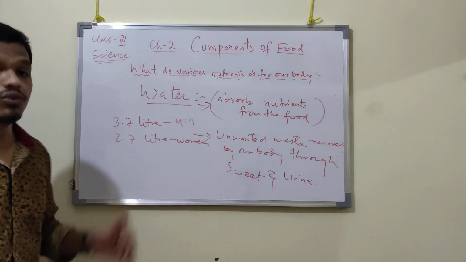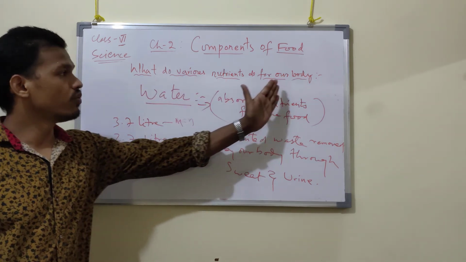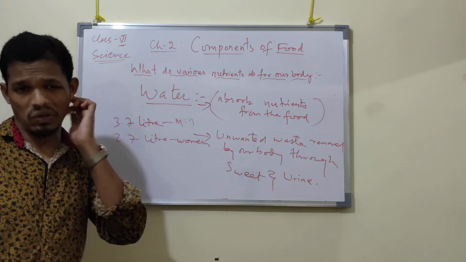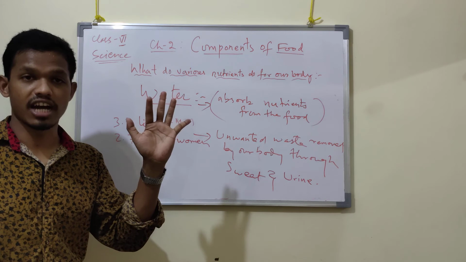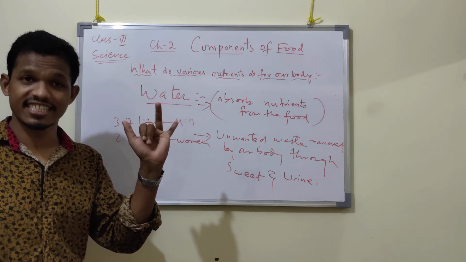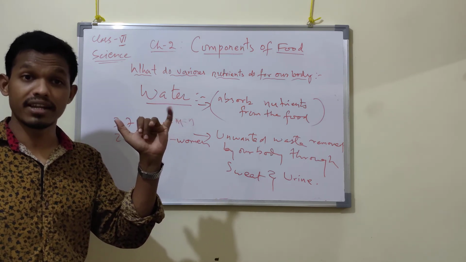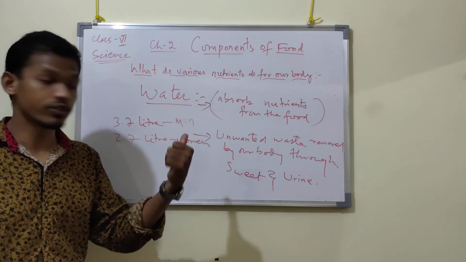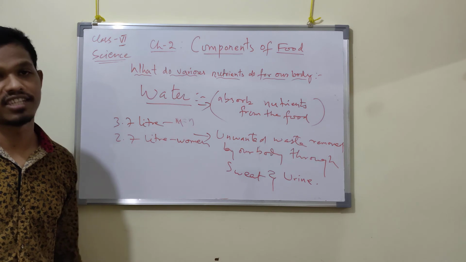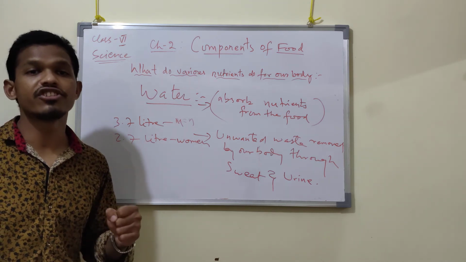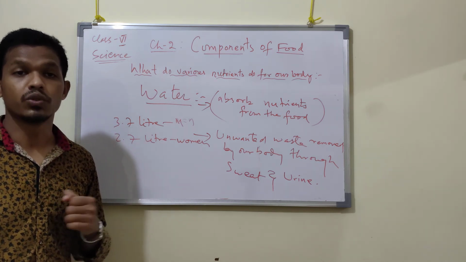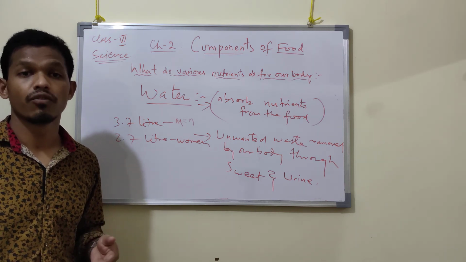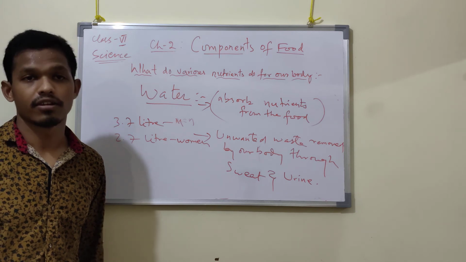What do various nutrients do for our body? You understood by this heading. What are the nutrients? First one is carbohydrate, then fats, then protein, then vitamins, minerals, then dietary fibers, and also water. These are the nutrients which are essential in our body to carry out functions and also give nourishment for maintenance of life and growth.